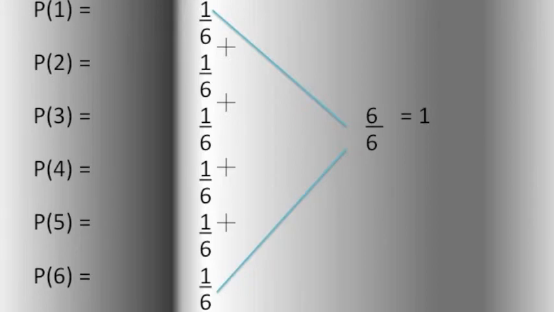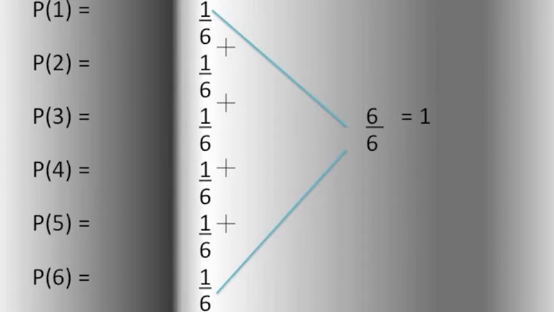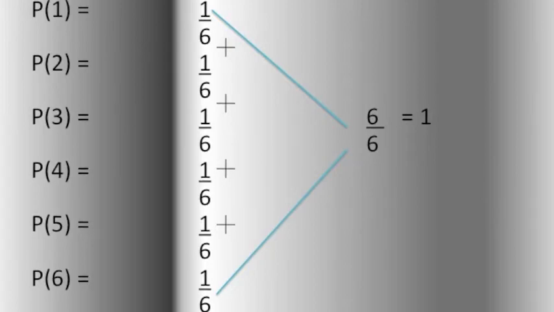It is also very important to understand that the sum of the probabilities of all possible outcomes is always 1. Always 1. Let's try it. If we add the probability of rolling a 1 plus the probability of rolling a 2, a 3, 4, 5, and 6, the sum of the probabilities is equal to 6 out of 6, which is also equivalent to 1. Now that we have the basic concepts, let's extend and apply them to another problem.